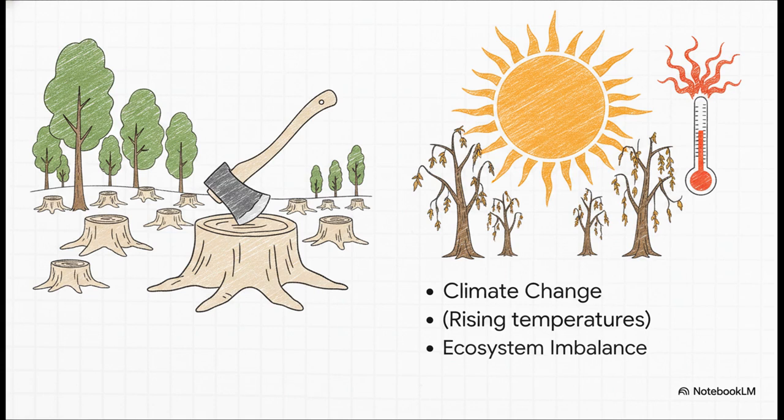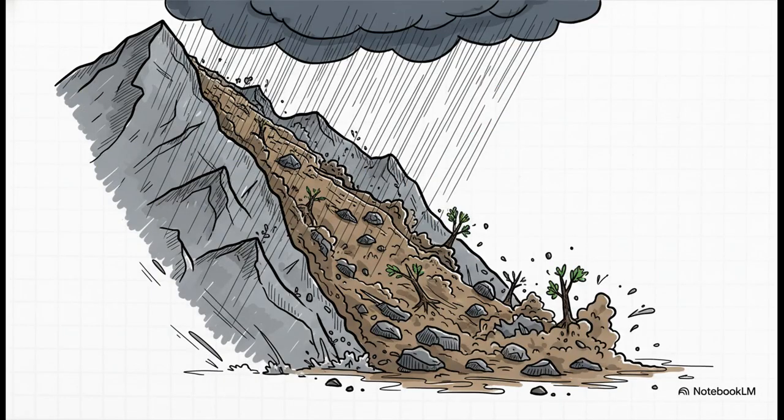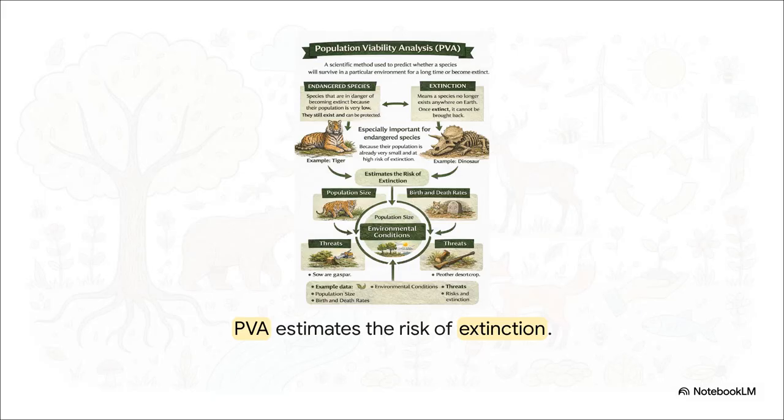Sadly, these beautifully balanced systems are under massive threat right now, from deforestation and extreme climate change. And the impacts are local. Erratic rainfall is directly triggering devastating monsoon landslides in hilly places like Mizoram. To track the endangered animals caught in this, scientists use population viability analysis to predict extinction risks.